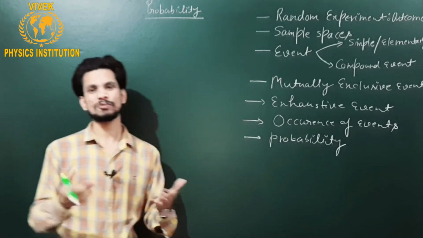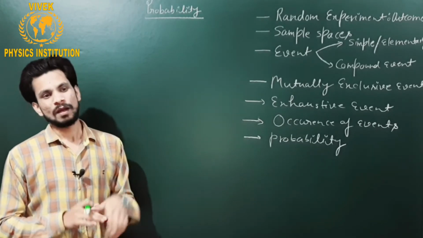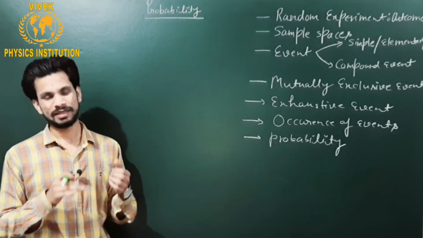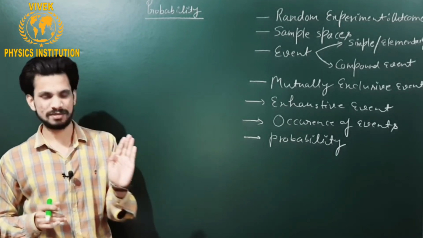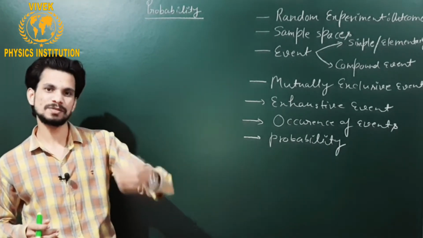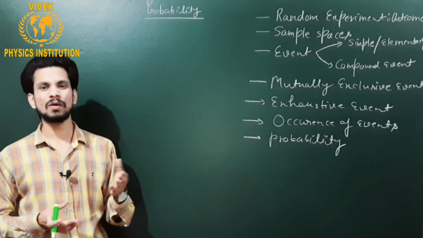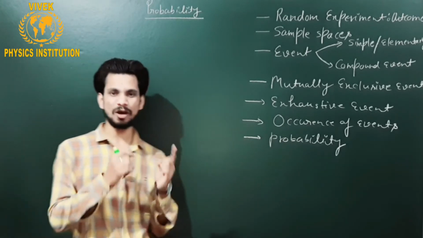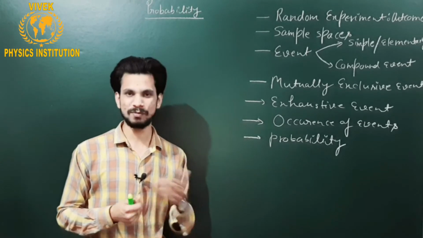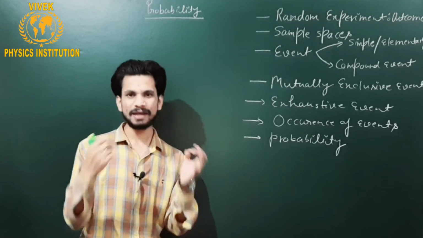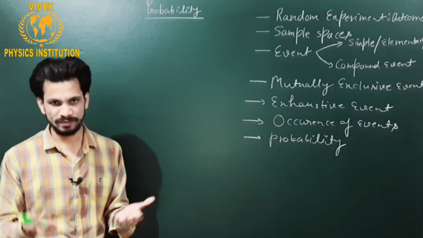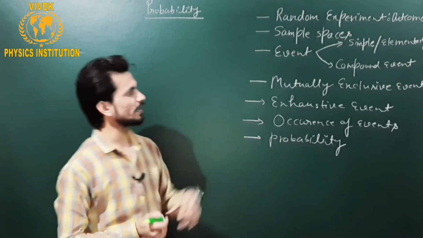It is also sure that out of all the horses, only one or a few will win. So this kind of experiment can be taken as a random experiment.